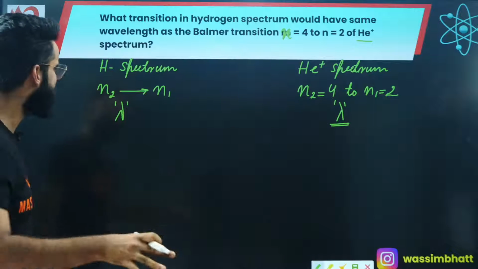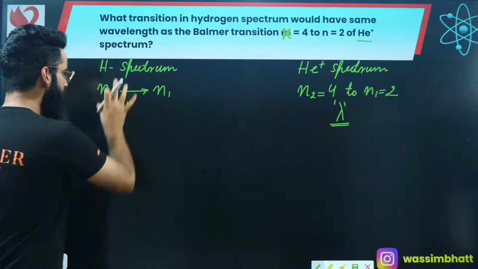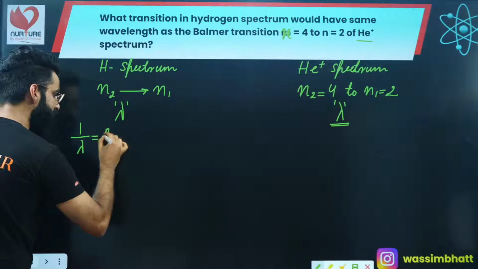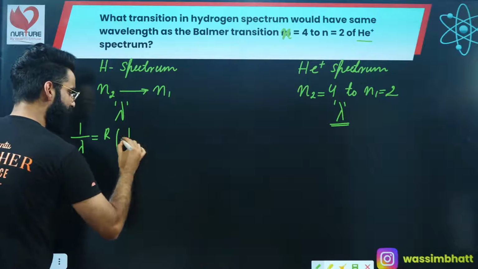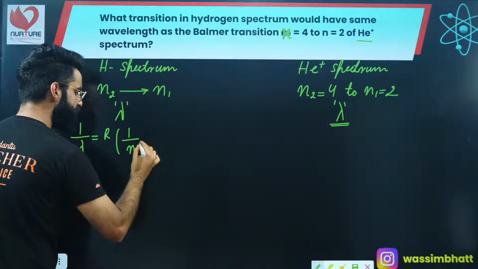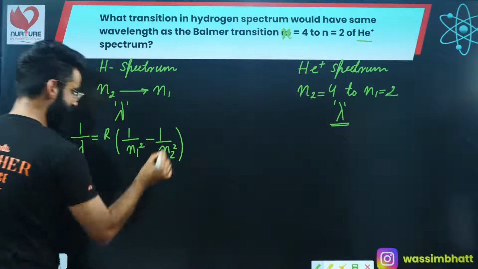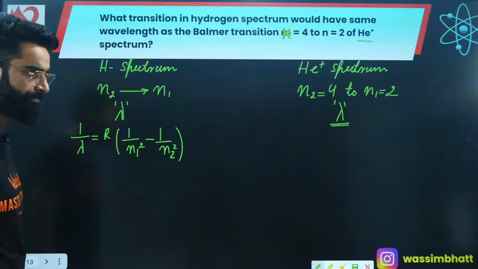I'll be again using the Rydberg's formula, okay? If I use the Rydberg's formula for hydrogen spectrum, I'll say 1 divided by lambda is equal to R. Z square value, that's 1. 1 upon n1 square, I'm writing as such. Minus 1 upon n2 square, I'm writing as such, right? This is the Rydberg's formula which I've used for hydrogen spectrum.